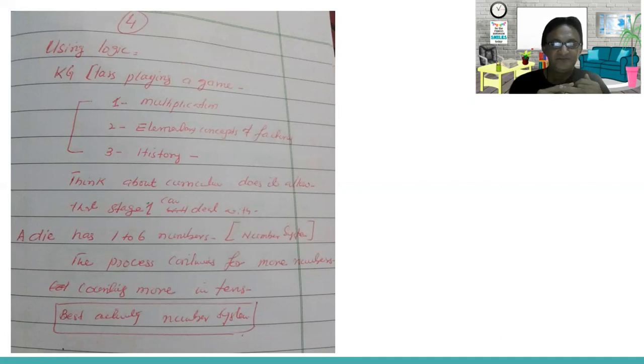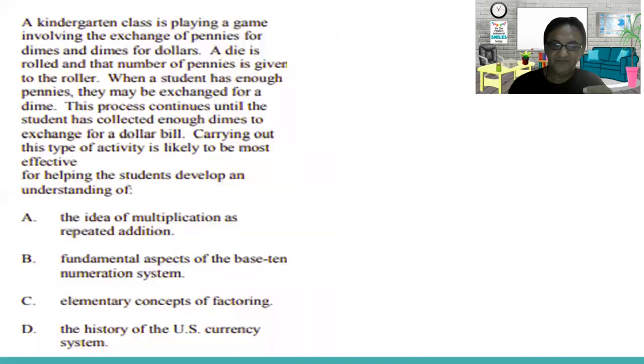The content and the curriculum doesn't allow them to go beyond their level. So these 3 options, multiplication, elementary concept of fraction, and the history of the US currency system, are completely irrelevant. The game is showing the fundamental aspects of the base 10 numeration system, or the number system.